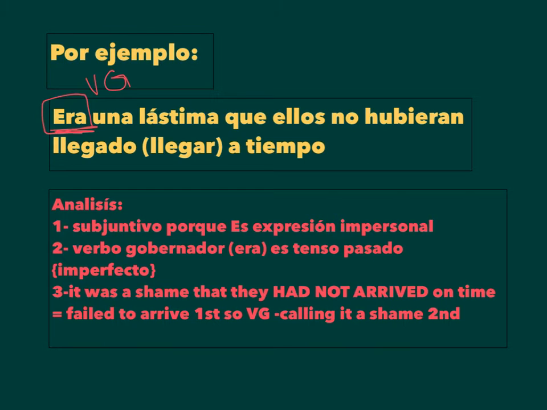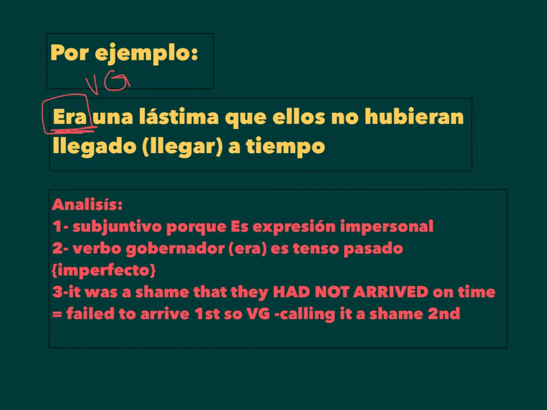So the analysis, here's the breakdown. Number one, subjunctive is necessary because it's an impersonal expression, right? It was a shame that. So that's why you need subjunctive. Number two, I look at my governing verb, okay? Again, this is just using that diagram you have in your notes. Governing verb is era. That's a past tense. Specifically, it's imperfect. So I definitely am either going to have imperfect or pluperfect subjunctive, right?